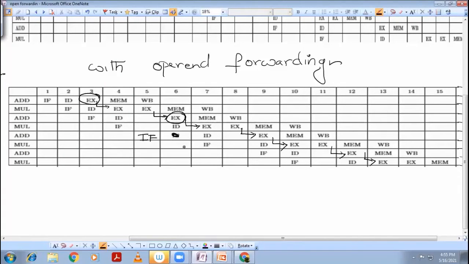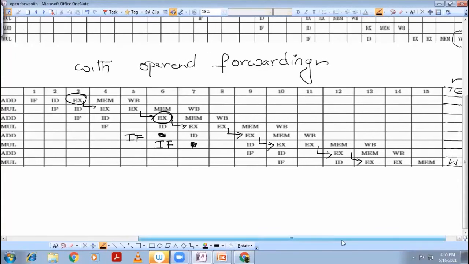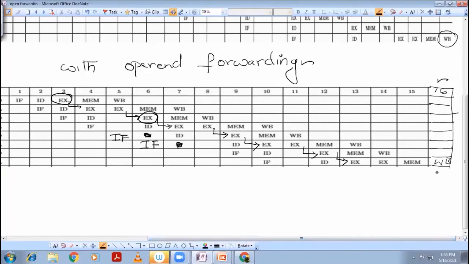Instruction fetch should start here. This must start here, because instruction fetch must be in uniform. So it will go this way. But instruction fetch and instruction decode can happen before the execution phase gets started. So altogether, a total of 16 clock cycles are consumed.